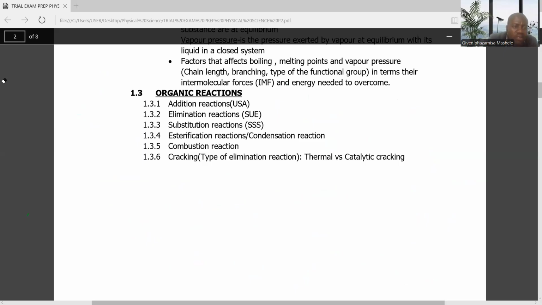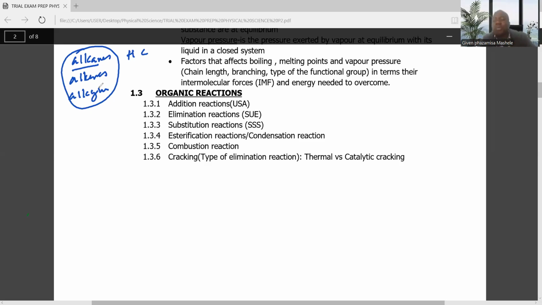That's why hydrocarbons in your syllabus are only alkanes, alkenes, and alkynes. These are the three hydrocarbons. So it means they contain hydrogen and carbon atoms only. But compounds like haloalkanes and alcohols are not hydrocarbons. But now it's very important. We know that alkanes are actually saturated because they contain single bonds between carbon atoms, or they contain no multiple bonds between carbon atoms. So kindly watch the first video.